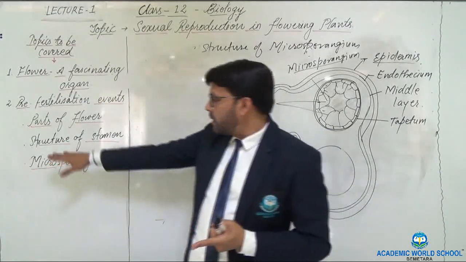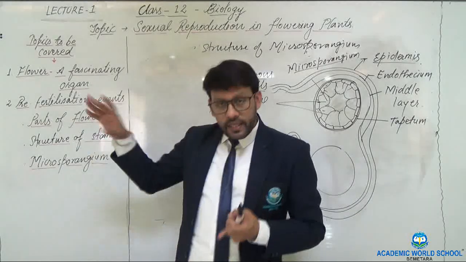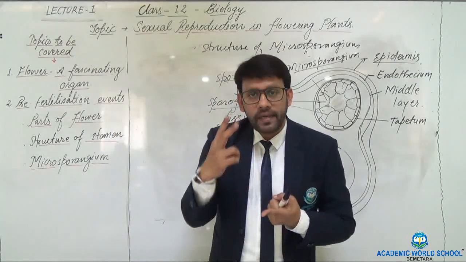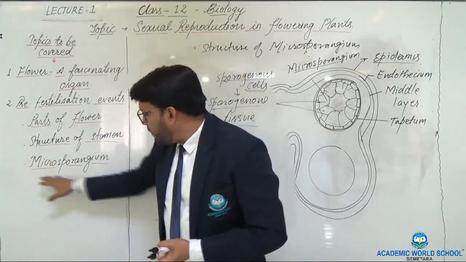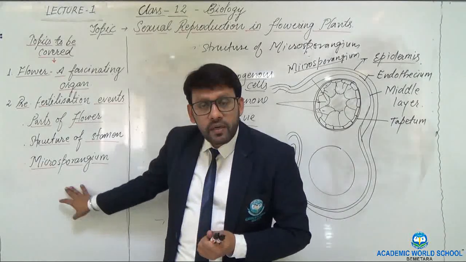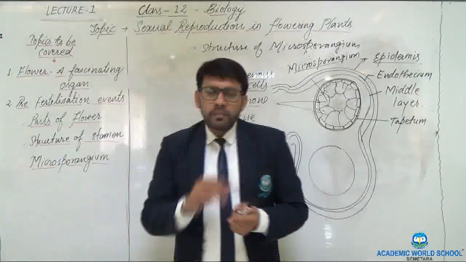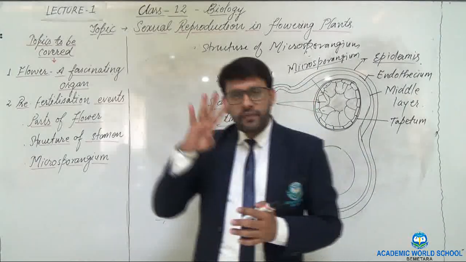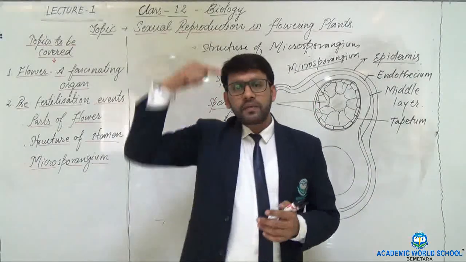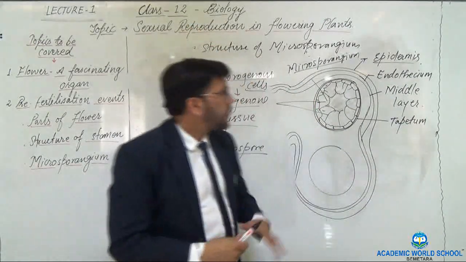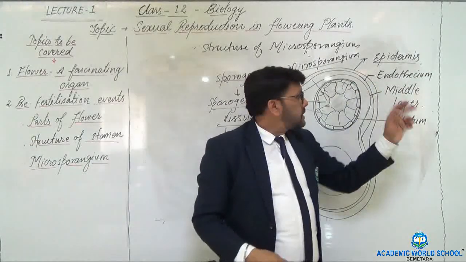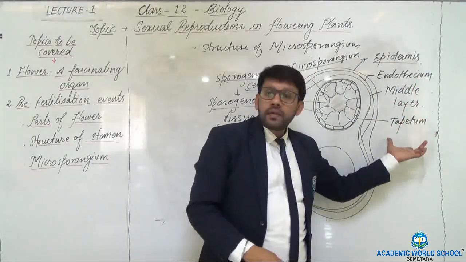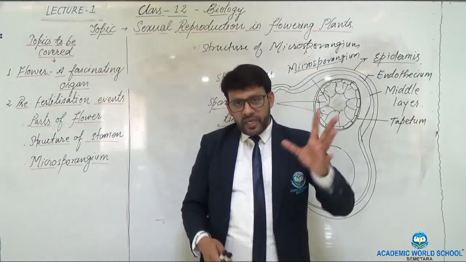Then we discussed the structure of stamen. It is bilobed, dithecous. And then we discussed the structure of microsporangium. Microsporangium has four total layers. Outermost layer is the epidermis, the second layer is the endothecium, then the middle layer and the tapetum. Tapetum plays a major role.